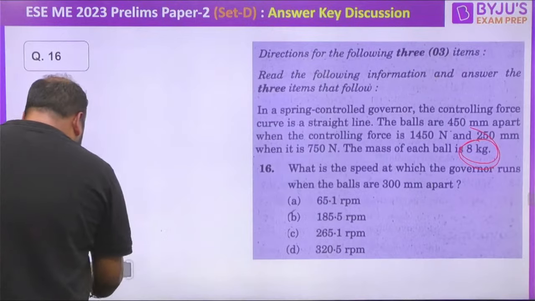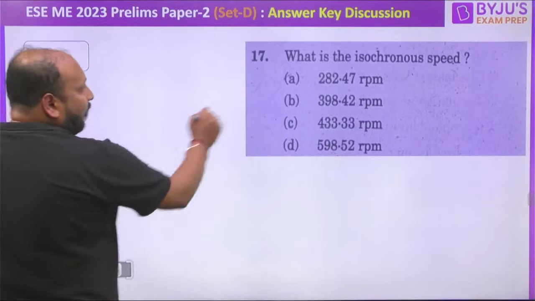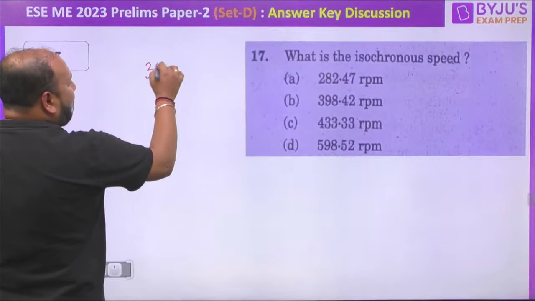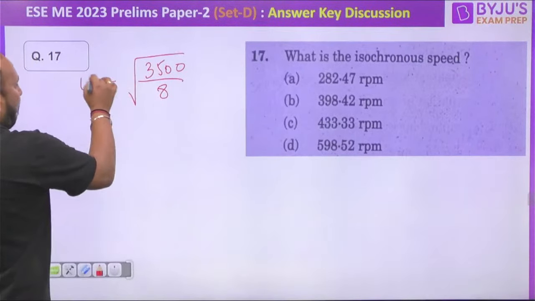So यहाँ से you can directly say the value you are getting is 3500 divided by 8, root of this will be your omega. So N is approximately, when you calculate, 199. I would rather say कितना है 74 rpm.